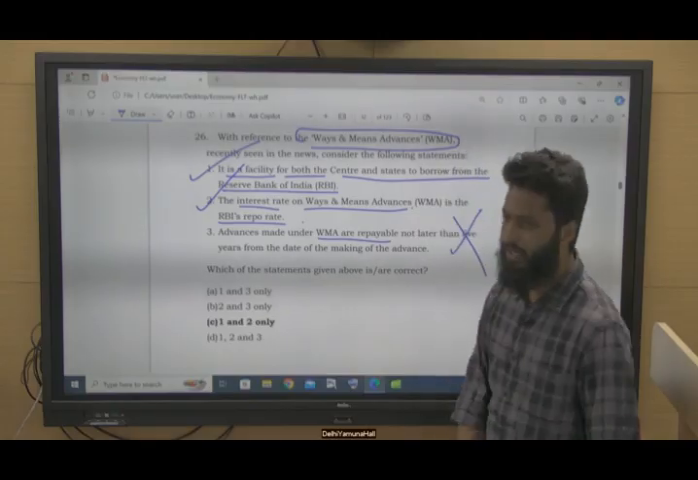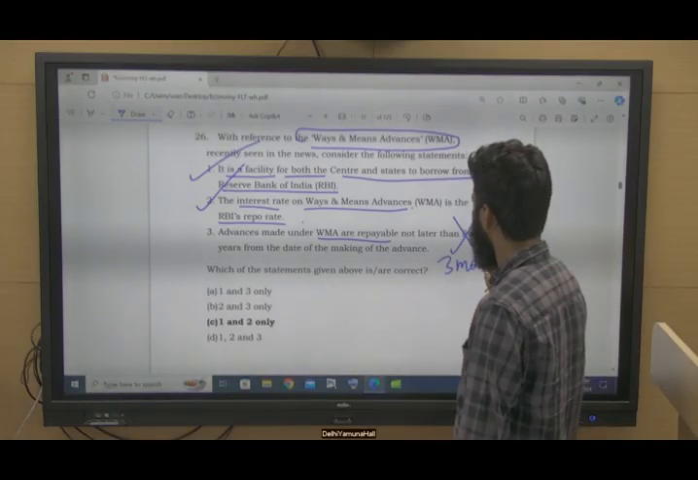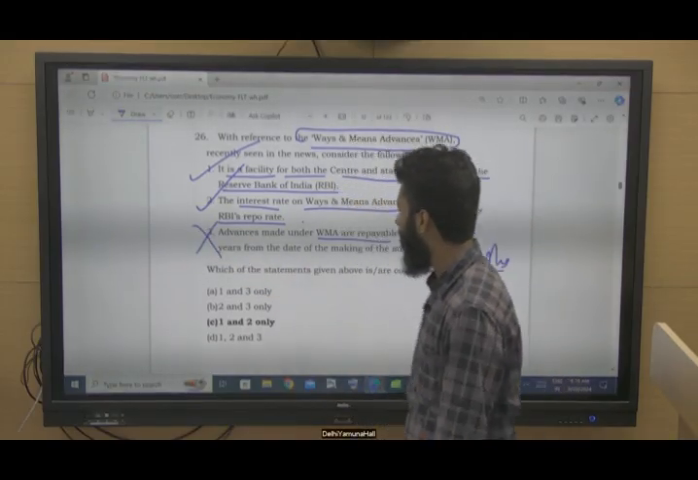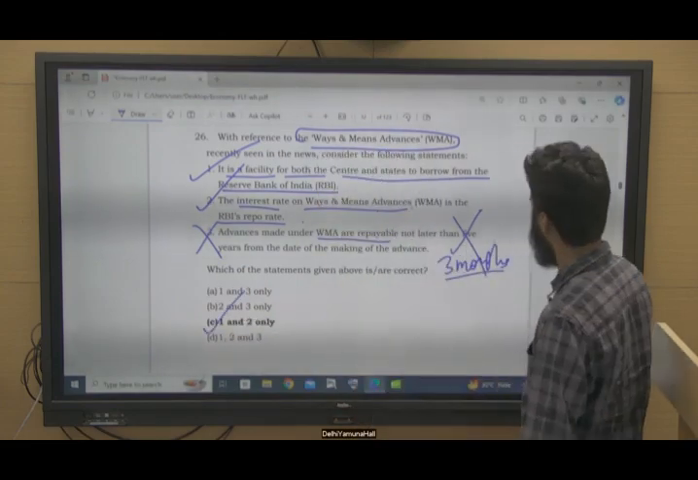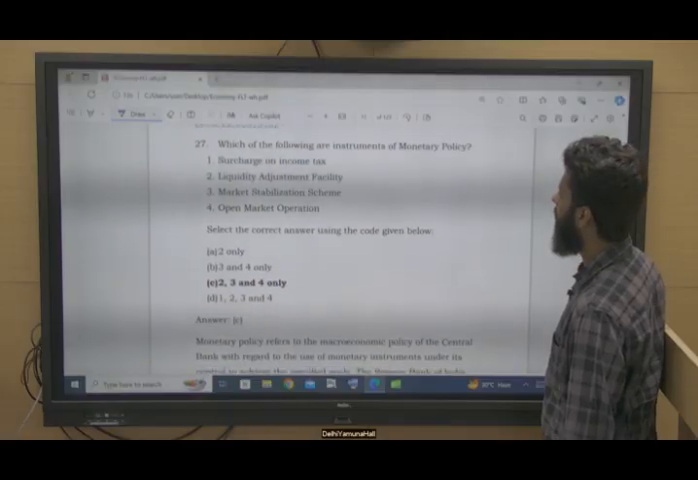Advances made under WMA are repayable not later than 5 years. No, this is not correct. It is limited to 3 months, not 5 years. So this is not correct. Option 1 and 2 are correct. C, right? Limited to only 3 months.